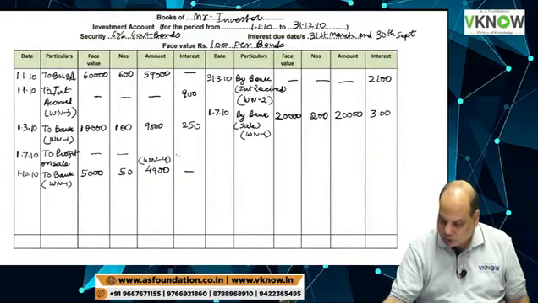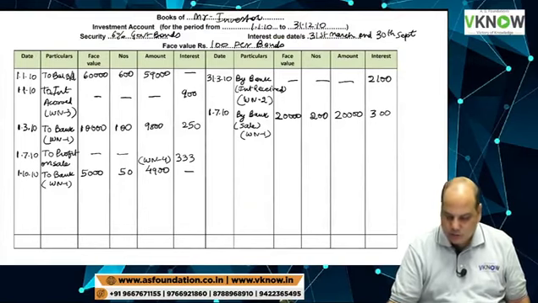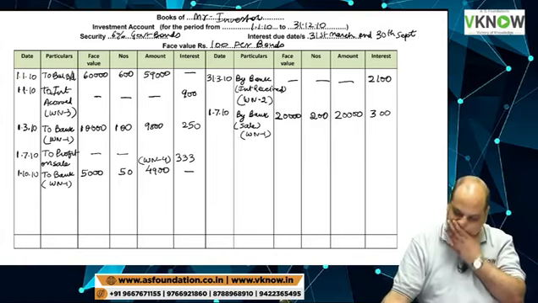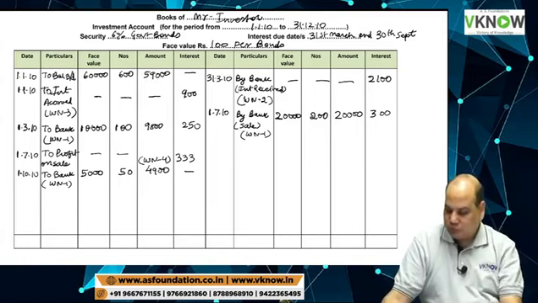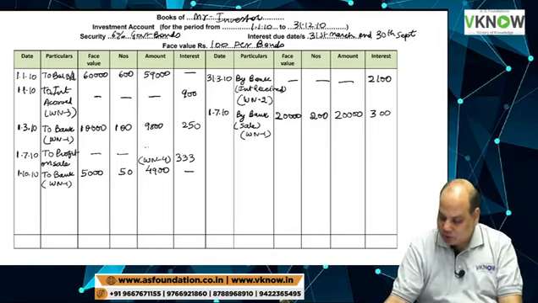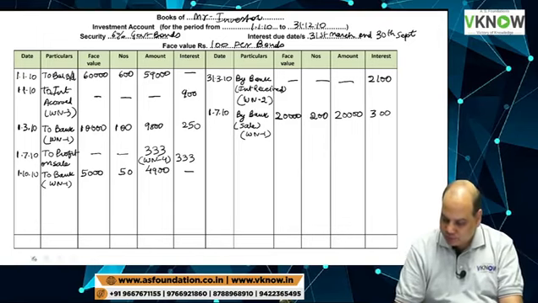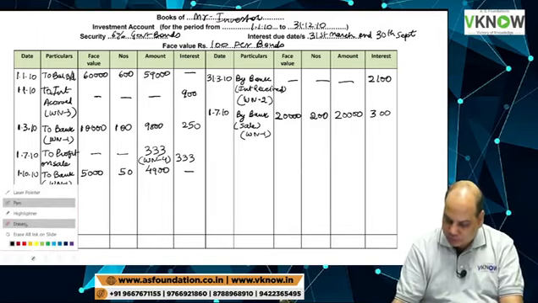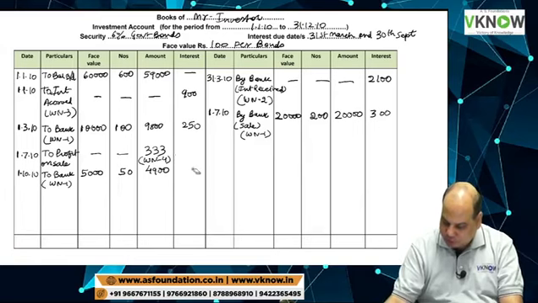So you write down here 333. Is it right now? Profit on sale 333, right here in the amount column.